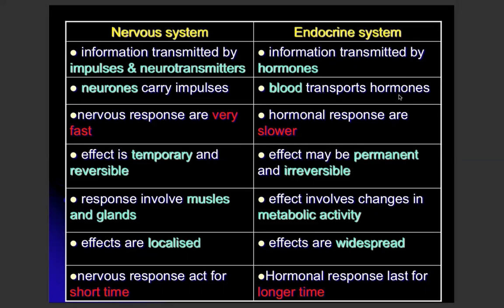And then the third comparison, the nervous response is very fast, but the hormonal response is slower. Yang mana lagi mudah nak ingat? Yang last kali tu, the nervous respond for a short time, but for the hormonal response, dia last for longer time. So, itu ringkasan teacher boleh bagi comparison between the nervous system and endocrine system.